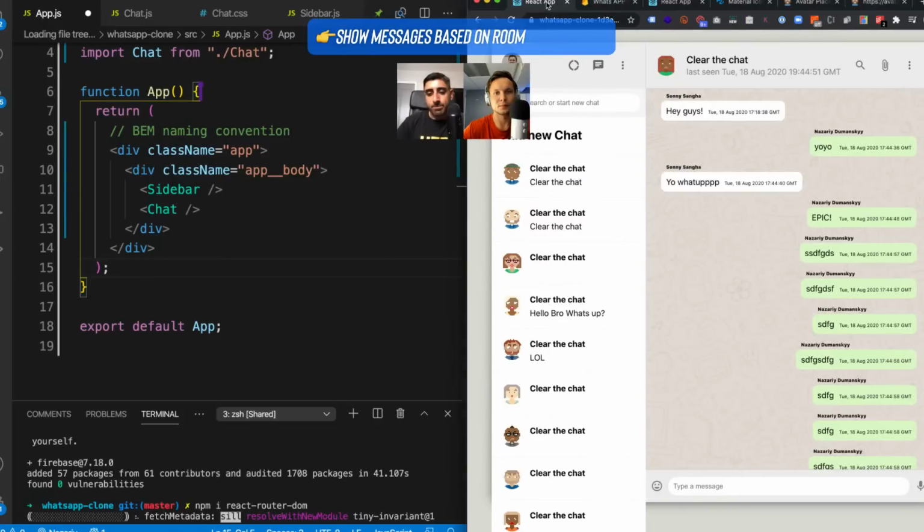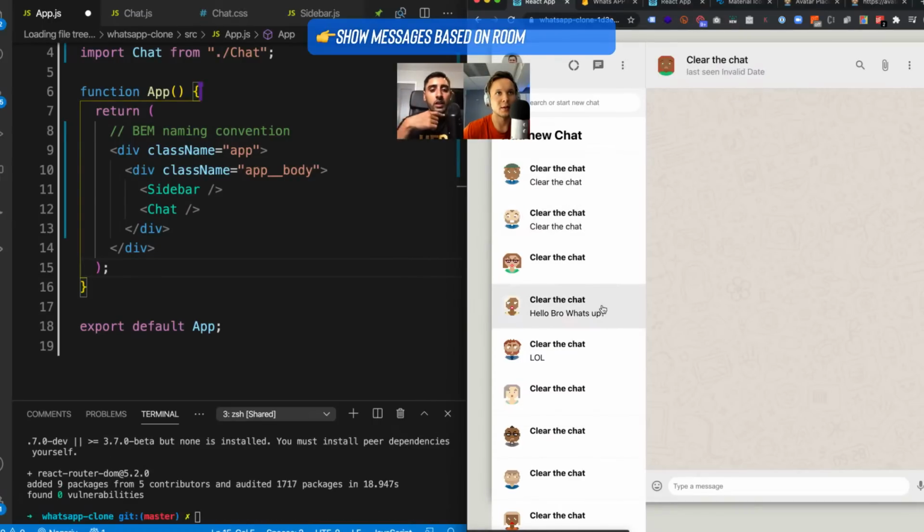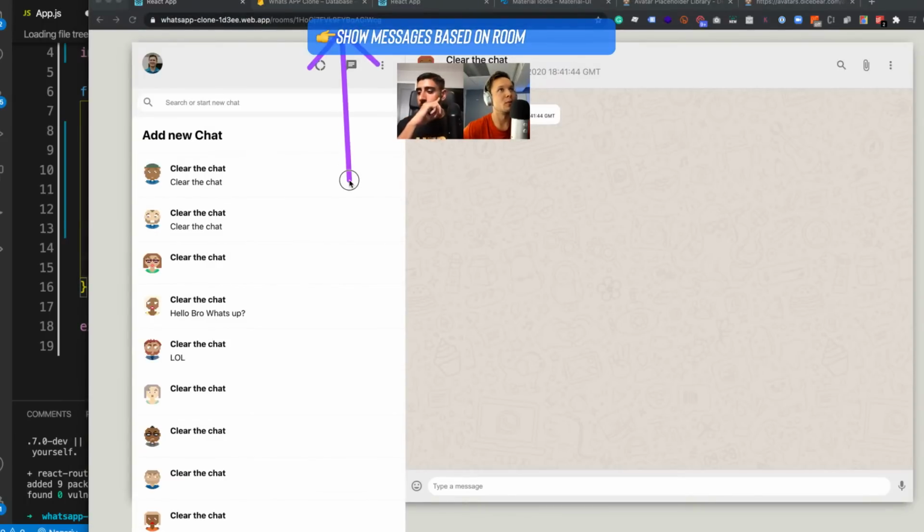Right here. Beautiful. And let's click on one of these chats. Can you see that when you click on these chats, it's changing the chat? And what's actually happening here is, if you make the window bigger, let's make that full screen. There we go. Can you see the URL changes at the top right here? See that, guys?